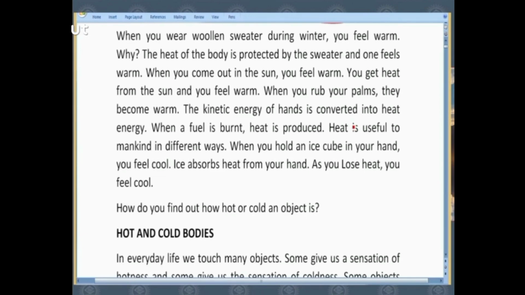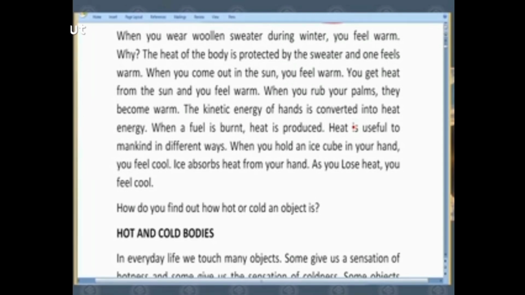Why? The reason is that my hand, because of my body temperature, was warmer, and that ice cube was cold. It absorbed all the heat of my hand, and by gaining that heat, it basically melted, and because my hand has lost the heat to the ice cube, that hand is going to feel cooler. So there are so many observations in day-to-day life where we see that in one way or another heat energy either is produced or generated or is transferred from one form to another.